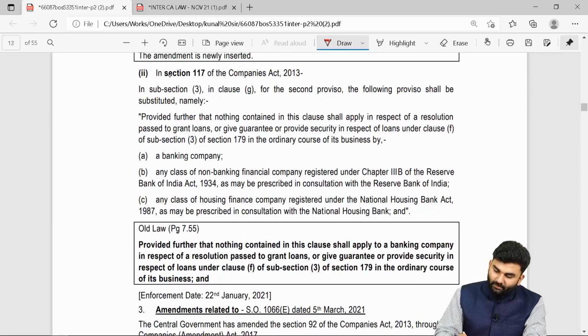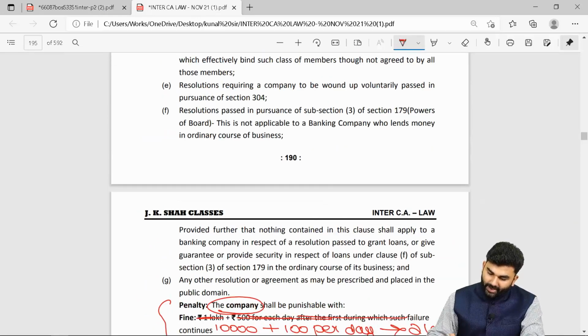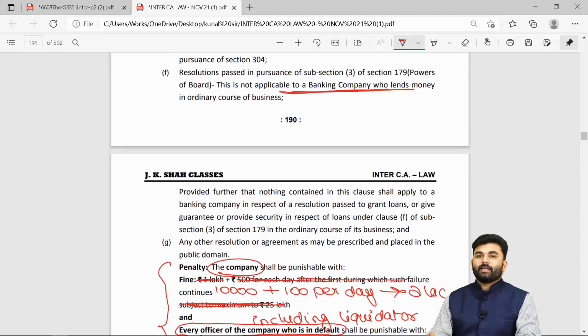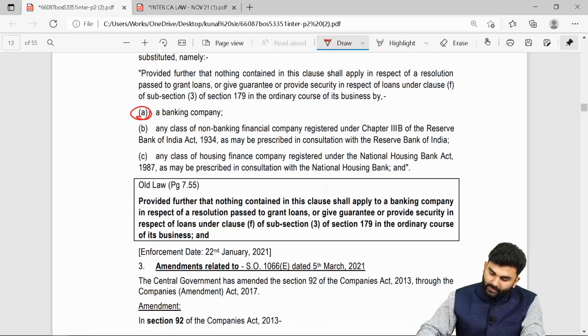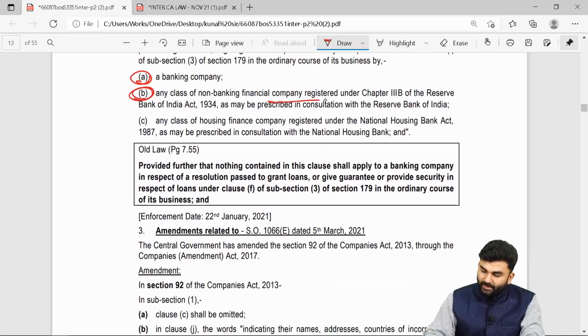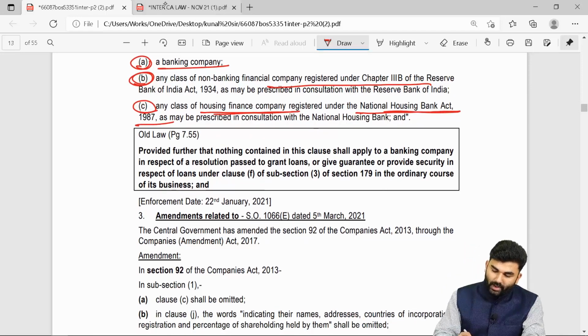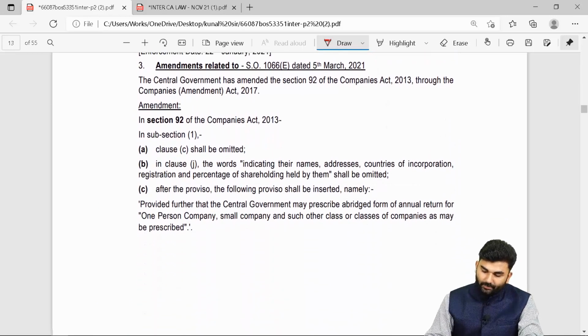Okay. Under section number 117 again, if you have seen point number F, under point number F they have specified upon which companies it is not applicable. So now you need to add these words that it is not applicable to a banking company, it is not applicable to NBFCs which have been registered under chapter number 3B, and it is also not applicable upon any housing finance company which has been registered under National Housing Bank Act 1987. So these 3 points you need to add just below your point number F, and you should say that this provision is not applicable upon such companies.